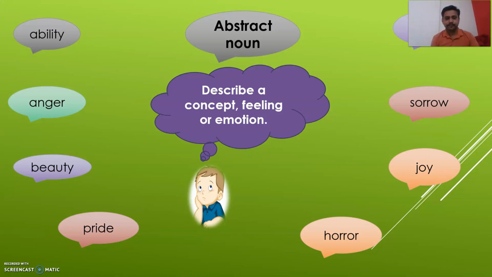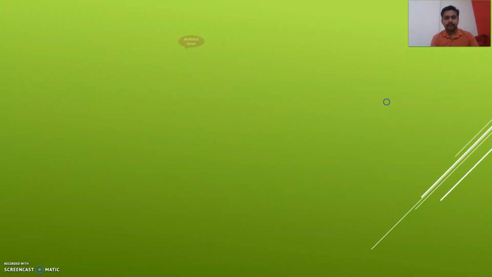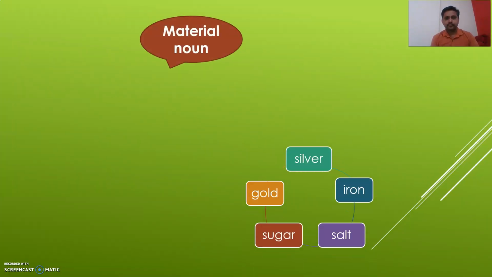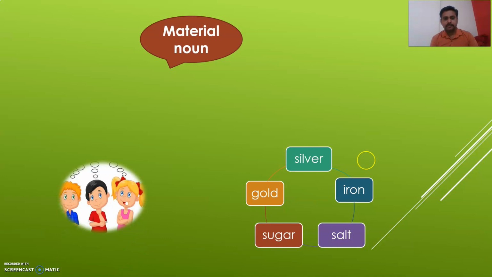Okay, very good. Let's move on to the next noun, that is material noun. Here are the examples of material noun. Can you guess? Yes. So here are the examples: silver, iron, gold, sugar, and salt. So these are the materials. So can you guess what is meant by material noun?